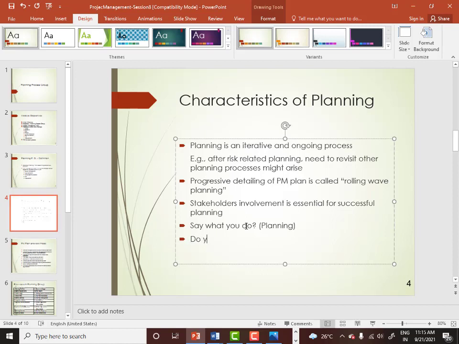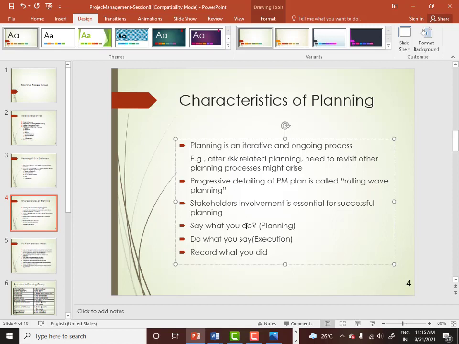Then do what you say. Do what you say is actually execution. That means you are executing your plan, but when you are executing, you may stick to the plan or you may not stick to the plan. So you have to record it. Record what you did. Very important. Record what you did means you are checking whether you stuck to the plan or not. If you have stuck to the plan, that means you are following the project plan properly. Sometimes you may not have stuck to the plan.